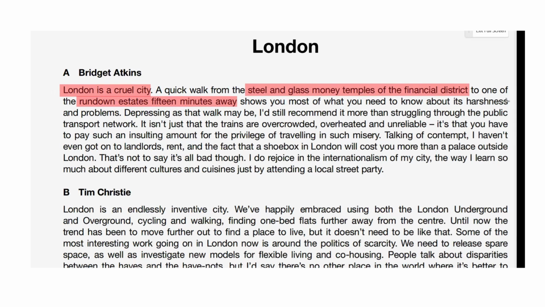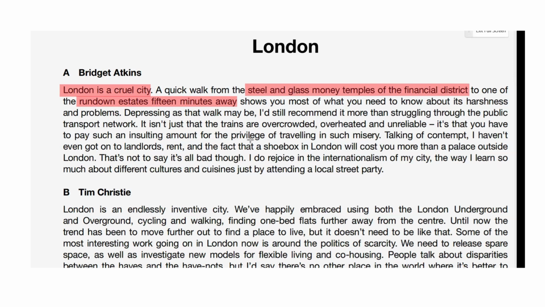And we got this question here about harshness and problems. So let's see if there's anything else that they talk about. And also the fact that if you want to live in London, you're going to have to spend a lot of money on your accommodation. Okay. So this is what we're looking for. We're looking for something that has a similar opinion to this.